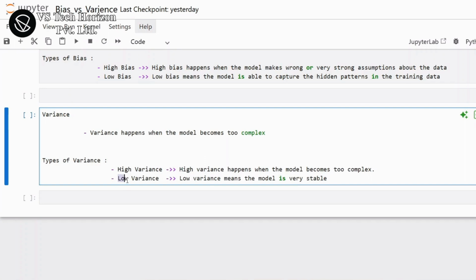And second is low variance. Low variance means the model is very stable. It means its predictions do not change much even if we change the training data slightly. But sometimes if the model is too simple or has very little data, then it cannot capture hidden patterns properly. So this can lead to underfitting.